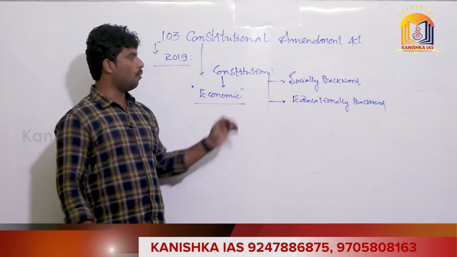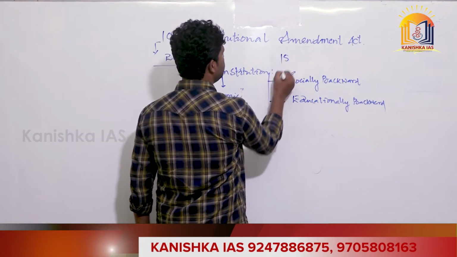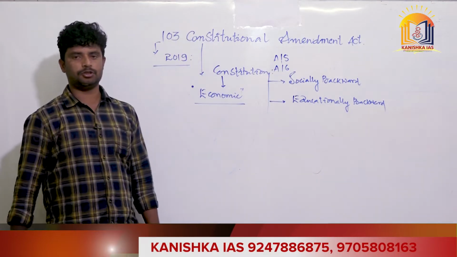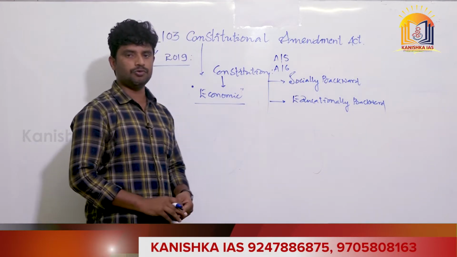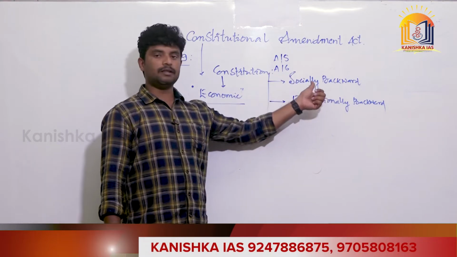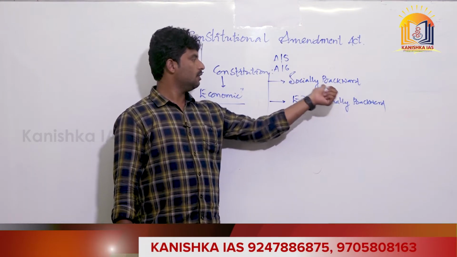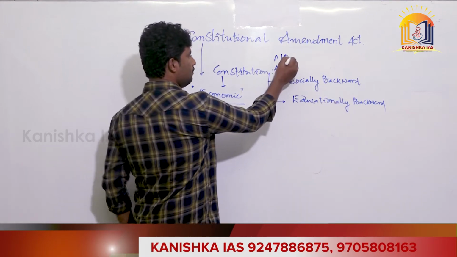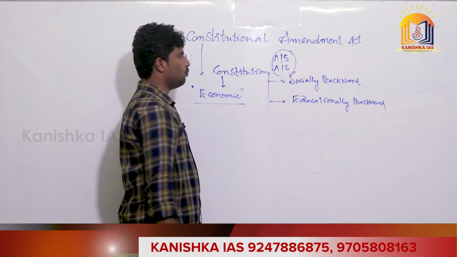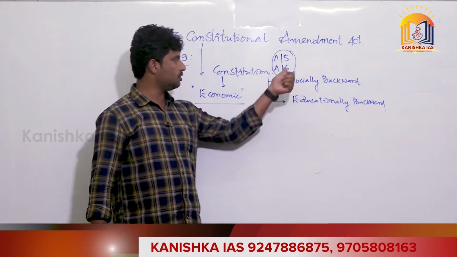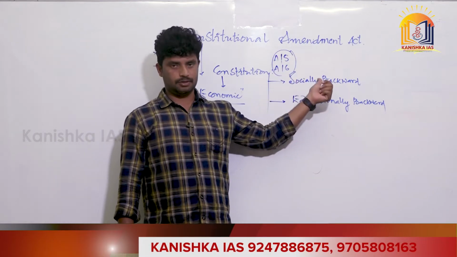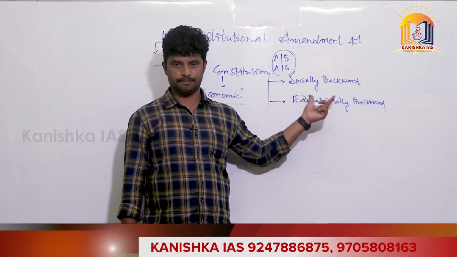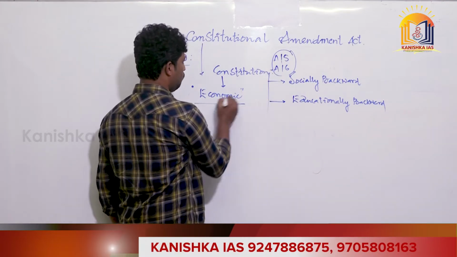The reservations provided in the Constitution, in Article 15 and Article 16, were given to castes and people who are considered socially backward as well as educationally backward. This is the evidence: Article 15(4), 15(5) and Article 16 talk about giving reservations to these particular areas of Indian citizenship. But now we are trying to understand the economic criterion.